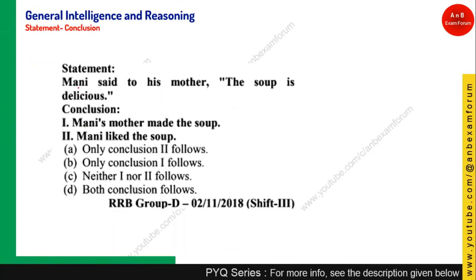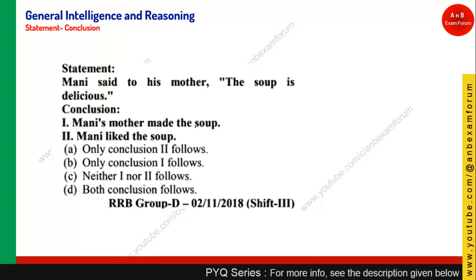Coming to the next statement, Mani said to his mother, the soup is delicious. There are two conclusions: Mother made the soup, and Mani liked the soup. Can you derive logically from the given statement that Mani's mother made the soup?